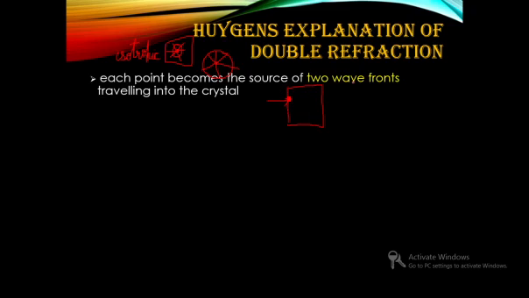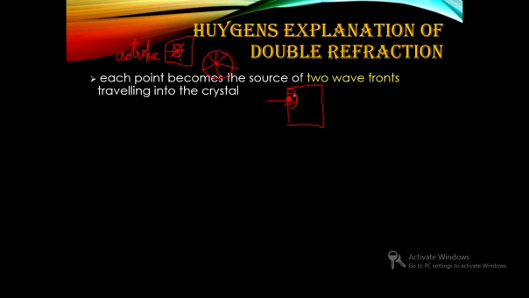Why two wavefronts? One is for the extraordinary and the other is for the ordinary ray. One will be spherical and the other will be elliptical.